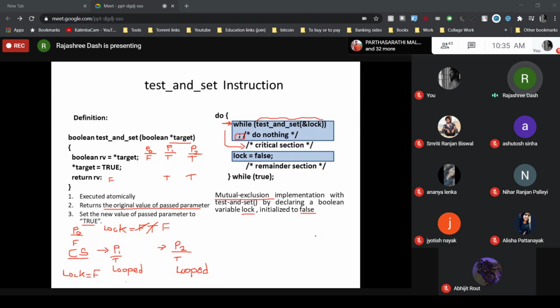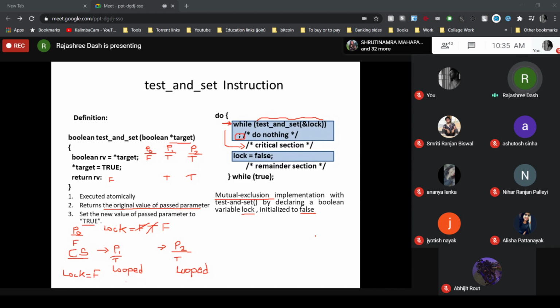So remember, with this code, the bounded waiting condition is not satisfied. Bounded waiting means that after a process has made a request to enter the critical section, before that request is granted, there is a particular number of processes that are allowed into the critical section.